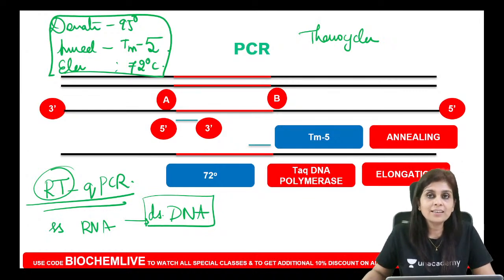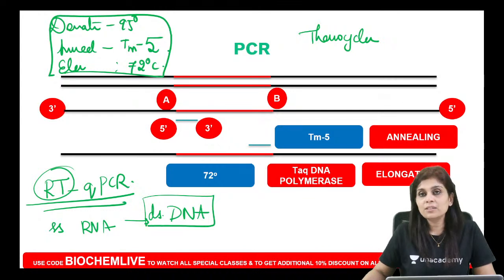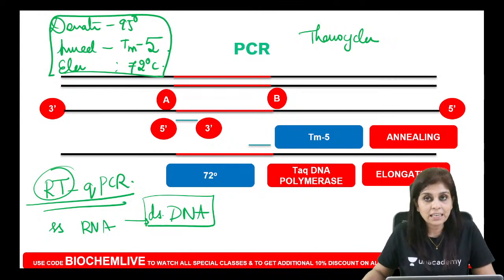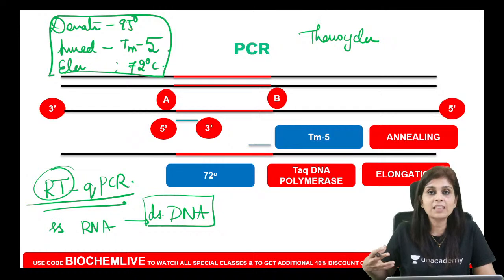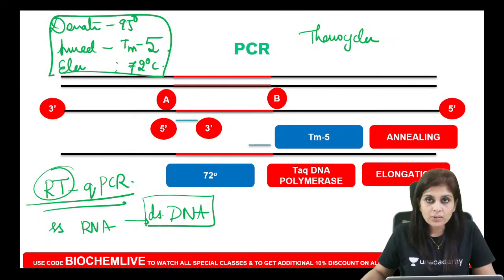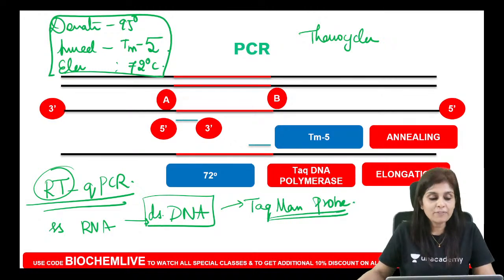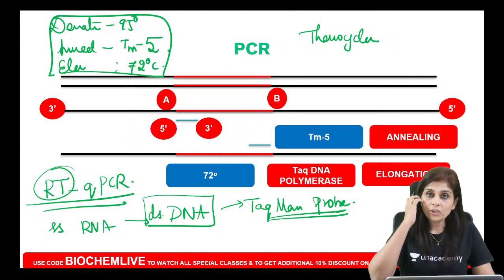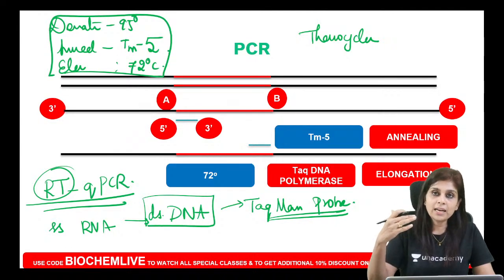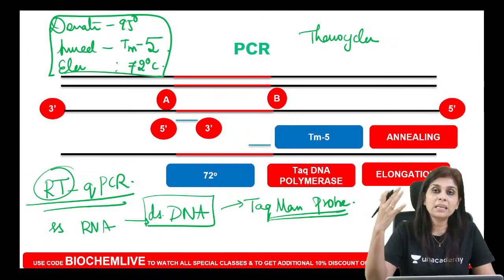qPCR is quantitative real-time PCR, which does not worry about amplifying. It actually worries about quantifying the nucleic acid. And for quantifying the nucleic acid, we use a TaqMan probe. So this TaqMan probe will have a fluorescent dye. As and when amplification happens, the fluorescence keeps increasing. Do you all understand this? As and when amplification happens, the fluorescence will keep increasing.